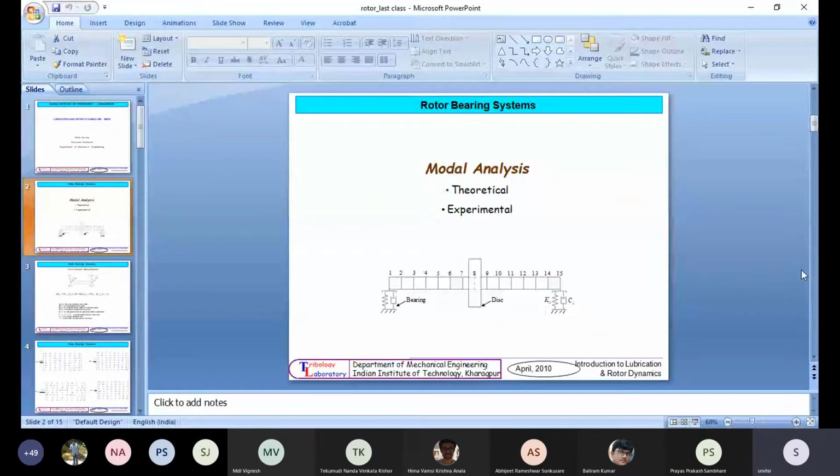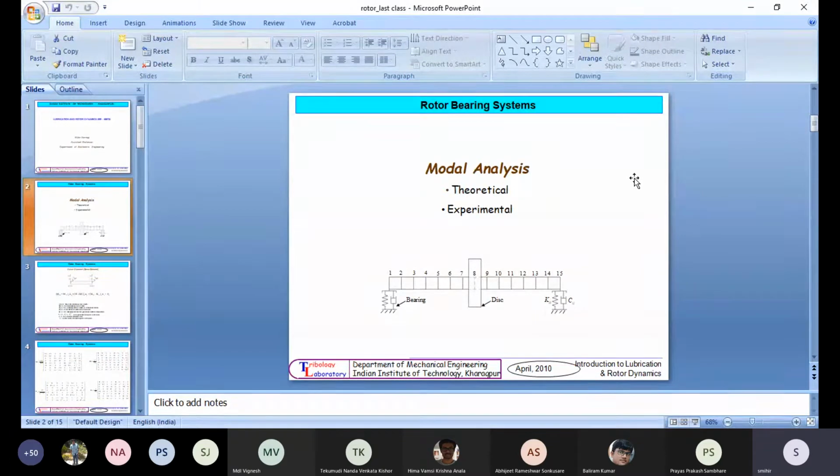Basically, if you see in this slide, this is a typical rotor bearing system. Very simple. Now we want to do the modal analysis, or dynamics, meaning we have to find out natural frequencies and then modes, as well as FRF, unbalance response, all these things. All these things we'll do using finite element analysis.